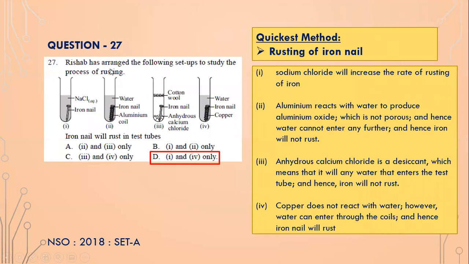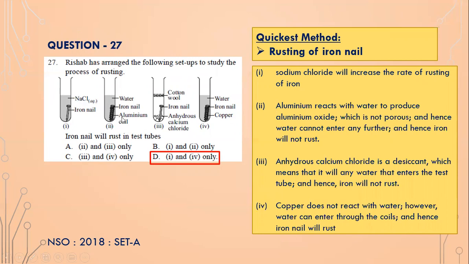Number 2 is Rishabh has arranged the following setups to study the process of rusting. So iron nail will rust in which test tubes? So the first one, sodium chloride, it will increase the rate of rusting, isn't it? So here in this case the iron nail will definitely rust because sodium chloride, NaCl, will increase the rate of rusting.